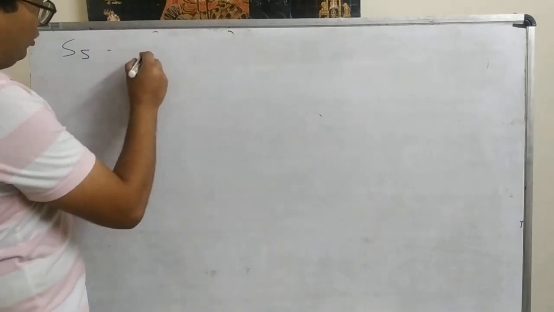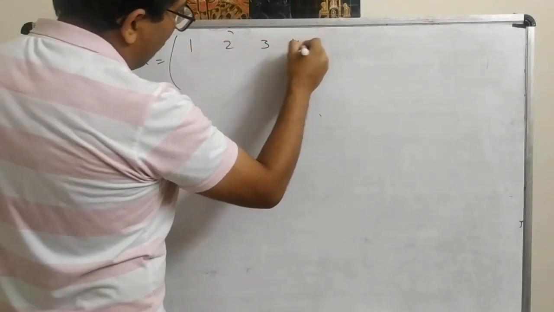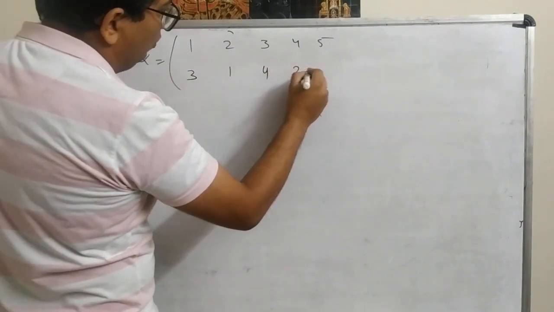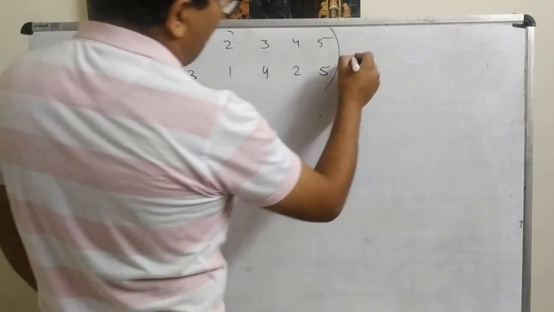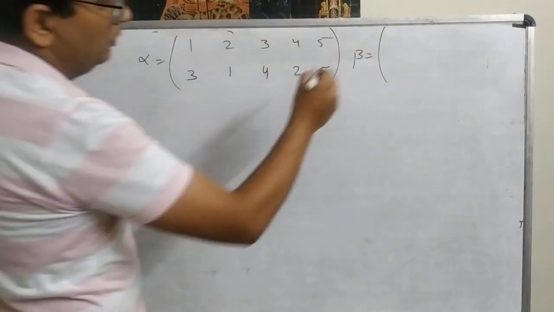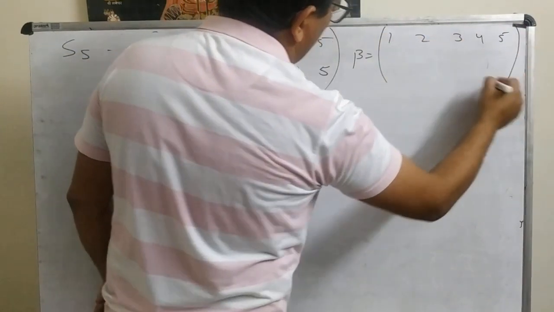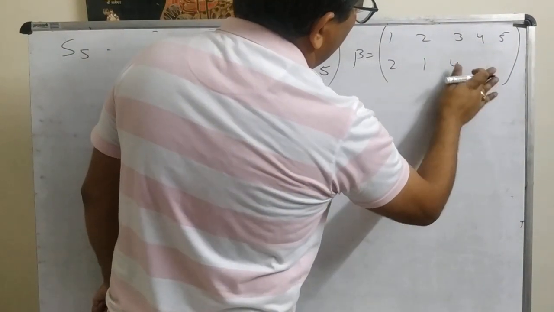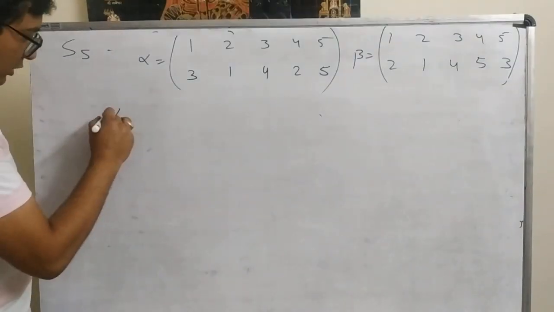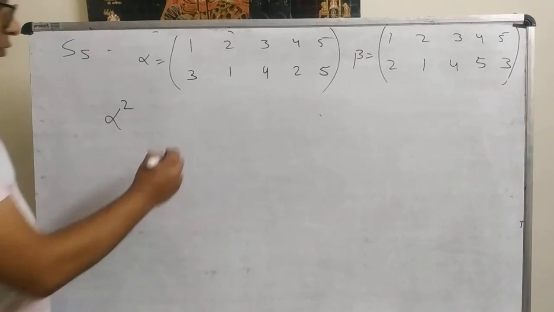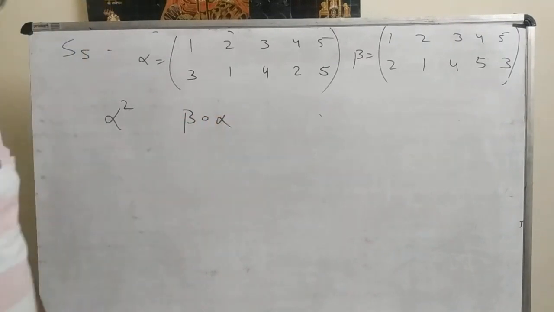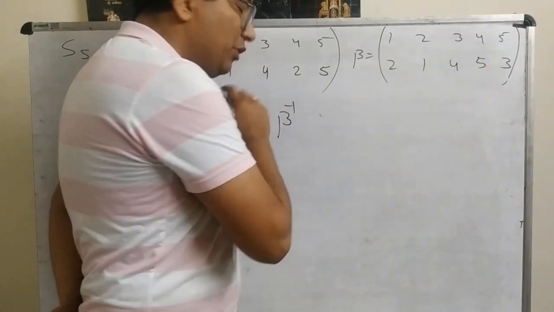Now let us take two elements of S5. The first element is 1, 2, 3, 4, 5, and say it is 3, 1, 4, 2, and 5, and say another element. It is again 1, 2, 3, 4, 5. So let the element be 2, 1, 4, 5, and 3. Now my simple questions are: what is the value of alpha square? What is the value of beta of alpha? What is the value of beta inverse? Now let us try to find these things.